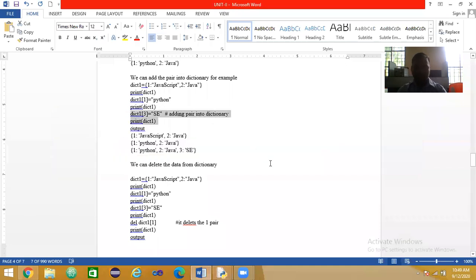Then the next one, we can delete data from the dictionary using the del keyword.